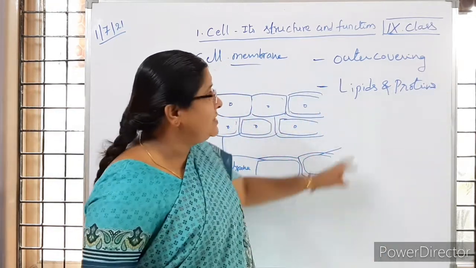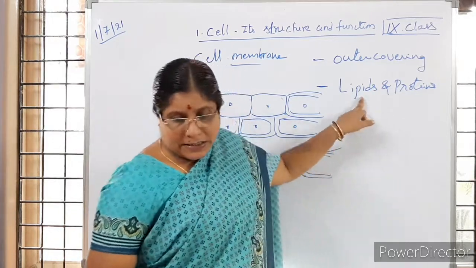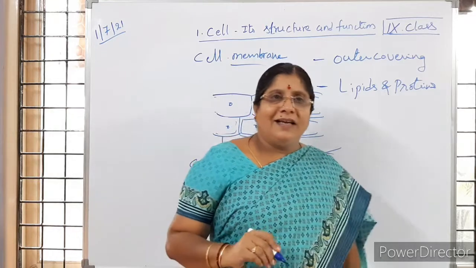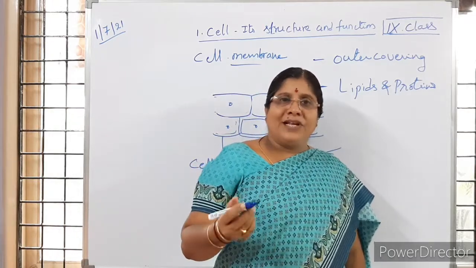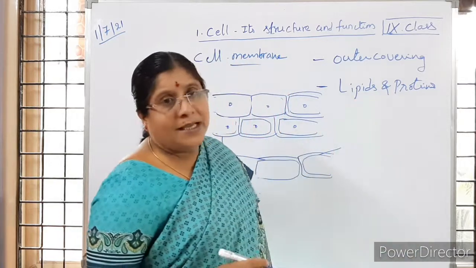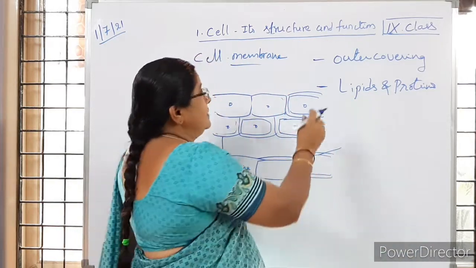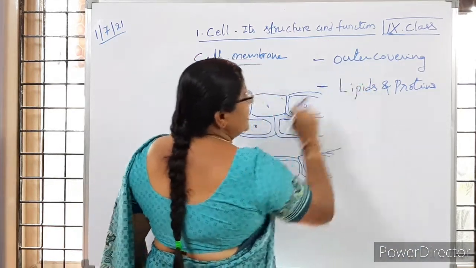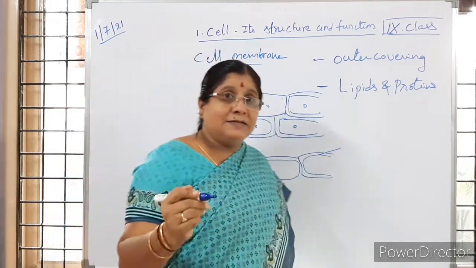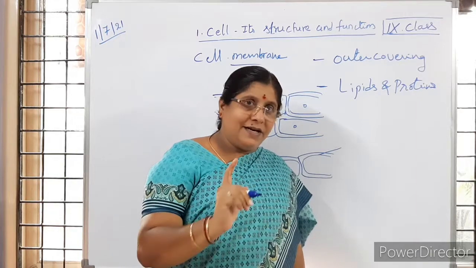Is it clear to you? So how is this cell membrane made? Cell membrane is made up of lipids and proteins. What are these lipids and proteins? Lipids and proteins are said to be nutrients, with which that cell membrane is made up. Is it clear to you? Cell membrane is the outer covering of the cell, and cell membrane is present in both the cells, plant cell and animal cell. Is it clear to you, children?